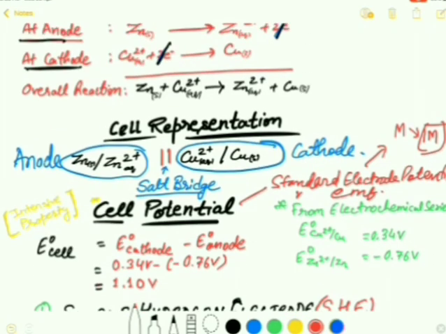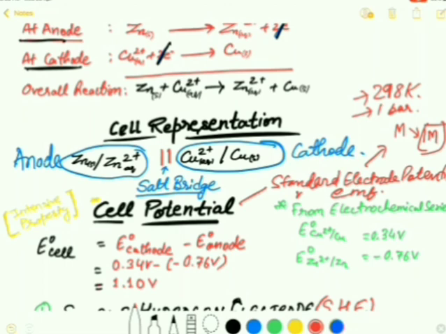I would like to write here 273 plus 25, it is 298 Kelvin. And the pressure, if a gas is involved, is 1 bar.